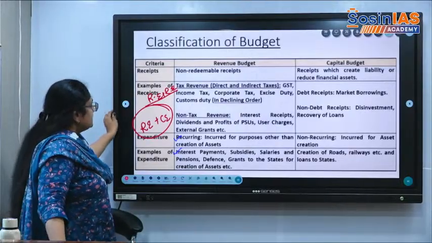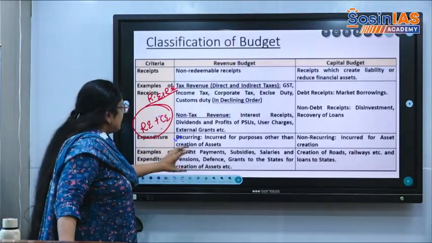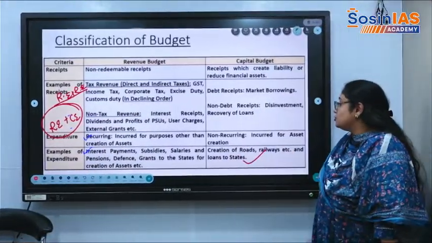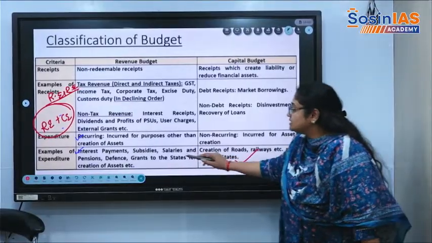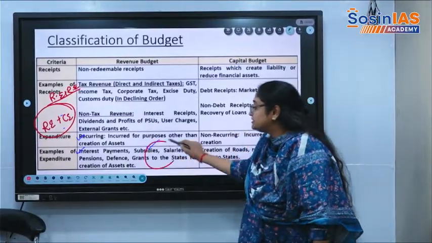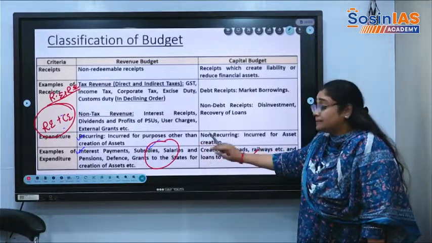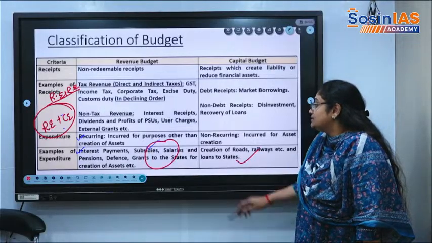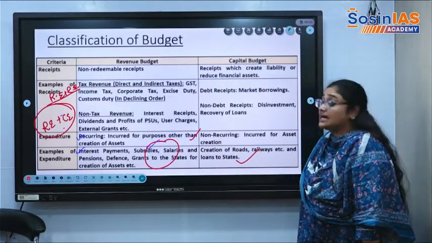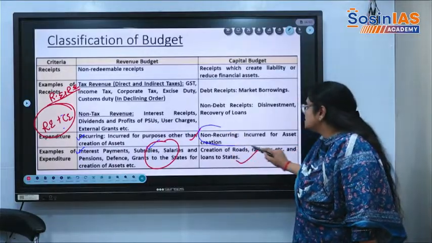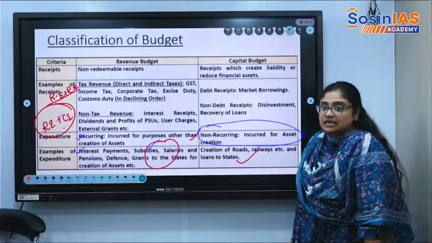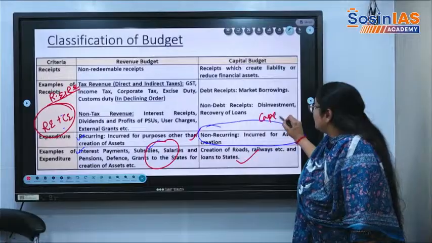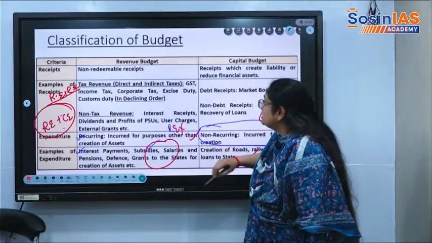Okay, so within revenue expenditure and capital expenditure, capital expenditure deals with the creation of roads, railways. Revenue expenditure deals with payment of subsidies, salaries, pensions, defense, which will be utilized but will not create any assets. So the expenditure is incurred for purposes other than creation of assets. This expenditure is non-recurring, incurred for asset creation, that is capital expenditure. Okay, this is revenue expenditure.